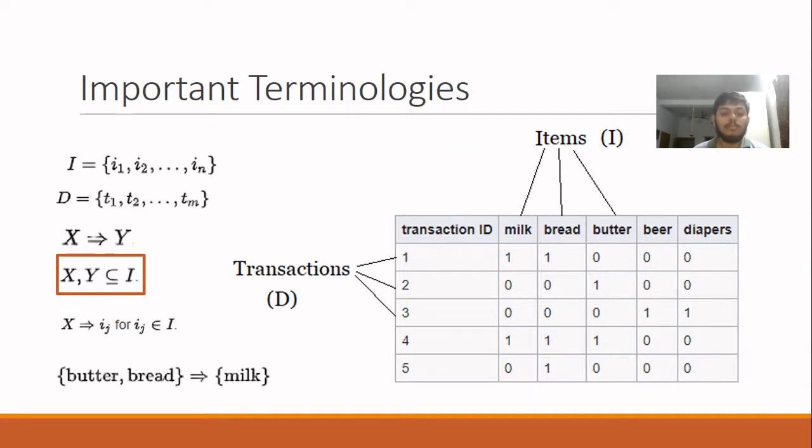Every rule is composed by two different sets of items, also known as item sets, X and Y, where X is called the antecedent or left-hand side and Y consequent or right-hand side. In the dataset shown to the right, we can see an apparent rule stating that with the item set butter and bread, milk appears every time.